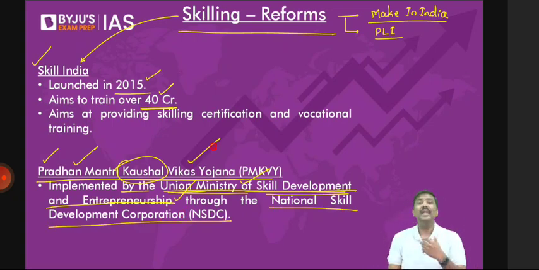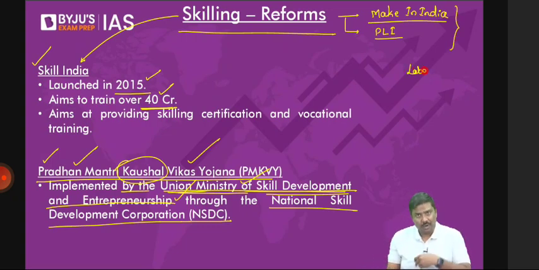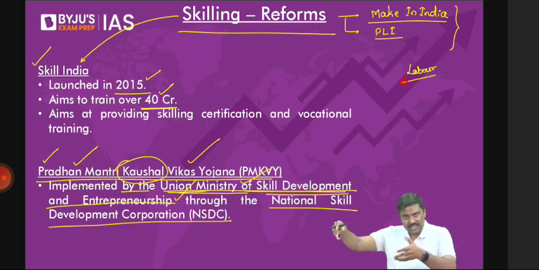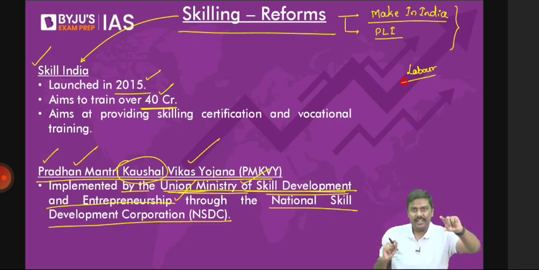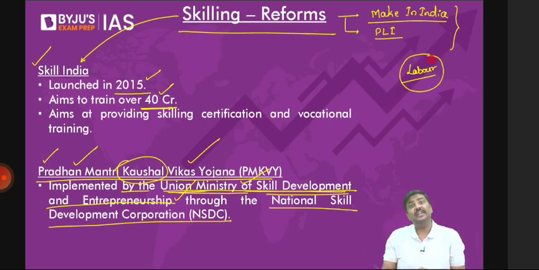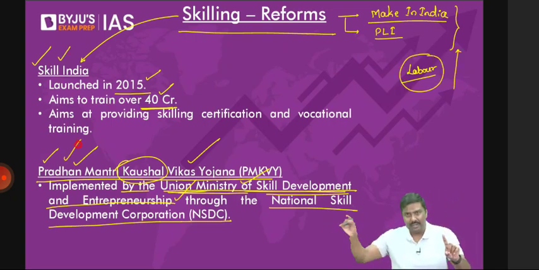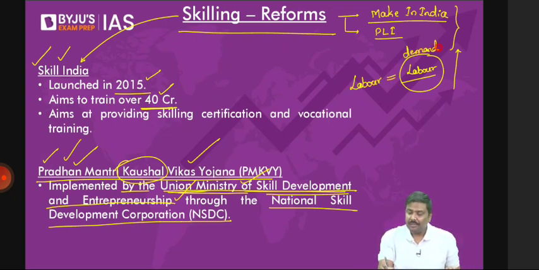Now, let us understand the logic here. What is the basic idea here? On one side, you're implementing reforms to have a demand for labor in the market. If you promote investment through PLI, through Make in India, companies will invest, they will purchase machines, they want people to operate the machines, they want people to operate laptops, etc. So on one side, the demand for labor is expected to increase. And on the other hand, the government of India is ensuring that there is sufficient skilled labor being supplied in the market, so that the demand for labor is met by supply of labor. Understand the logic here?